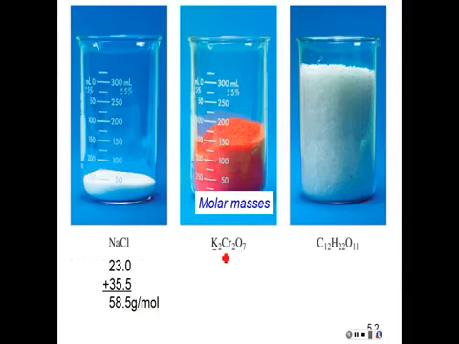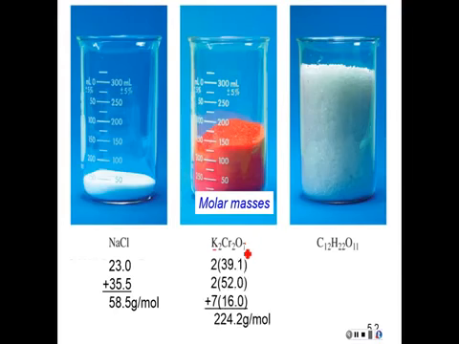Well, we're going to wind up multiplying the atomic mass by its individual subscript and then adding them together. So for potassium dichromate, I would get this. So potassium is 39.1 times 2, chromium 52.0 times 2, and oxygen is 7 times 16, and we get a pretty big mass. So 1 mole of potassium dichromate weighs 224.2 grams.